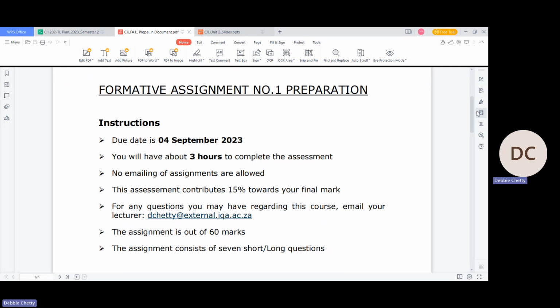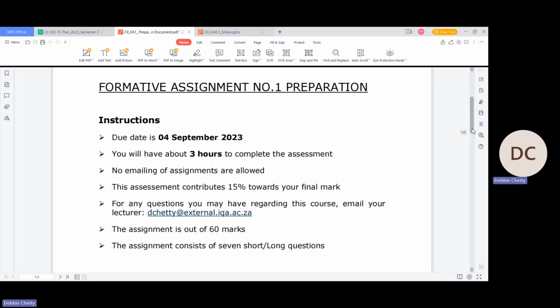You know how to attempt your assignment on ICANN, where to go to access the formative one assignment to complete it on ICANN, right? These instructions are very important, as you need to take note of what is required of you. The due date for your assignment is the 4th of September. Please take note of that. You have about 3 hours to complete your assessment.